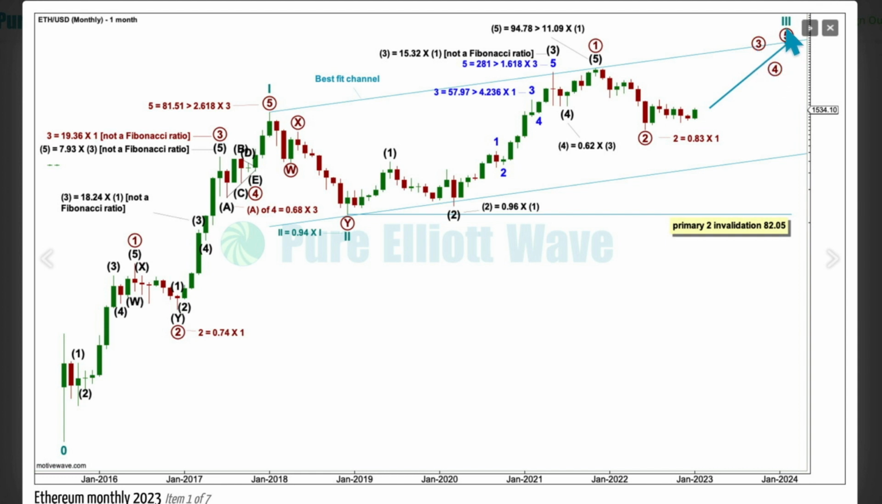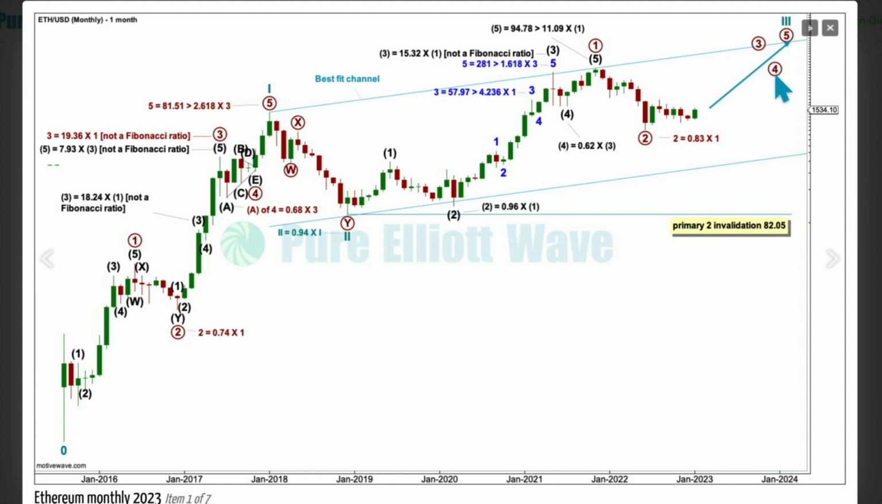It's expecting a third wave at primary degree within a third wave at cycle degree. The strongest portion of an impulse for these markets is the fifth wave though, not the third wave. So I'm going to look for primary 3 and primary 4, and then I'm going to be looking for primary 5 to be even longer and stronger than primary 3. I will expect primary 3 will take its time.